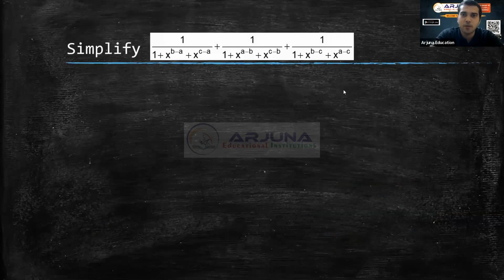Now let us go to this simplification. Simplify this. Here your understanding of LCM and all these things is tested. You should be very good with LCM, not only taking LCM for the numbers, you should also be taking LCM for the variables. After this, I will tell a little bit about LCM. I'm going to tell you something which you don't know about LCM.